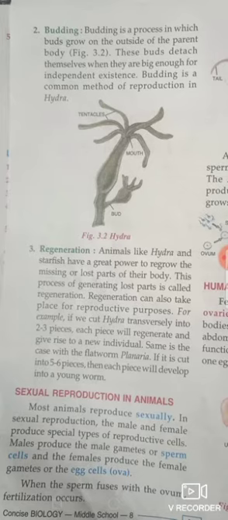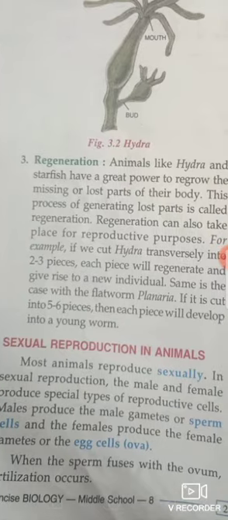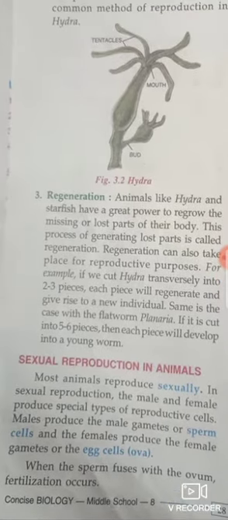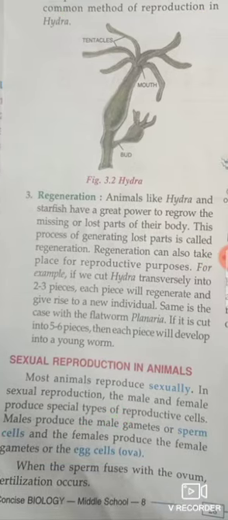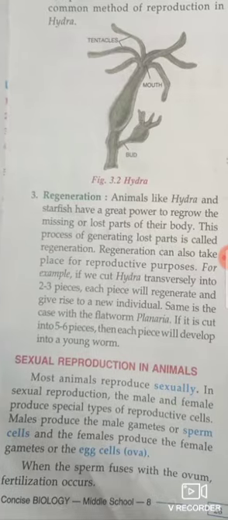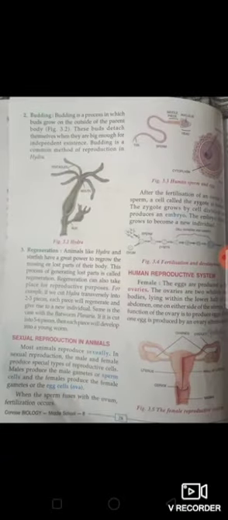Now coming to sexual reproduction in animals. Sexual means, when one male and one female, both are responsible for the production of a new organism. You can see here it is given over there also.